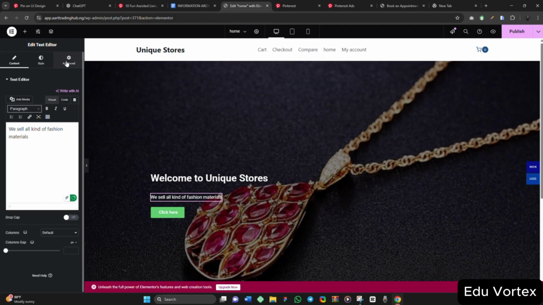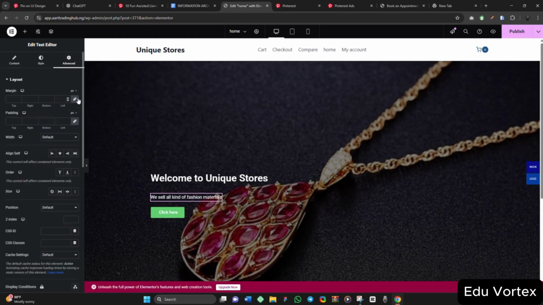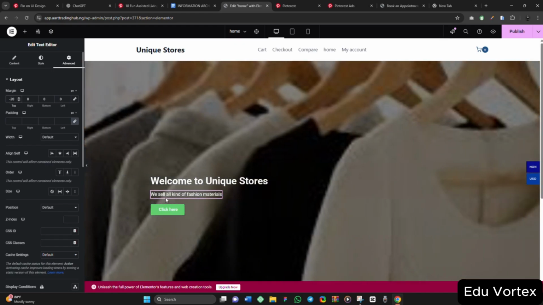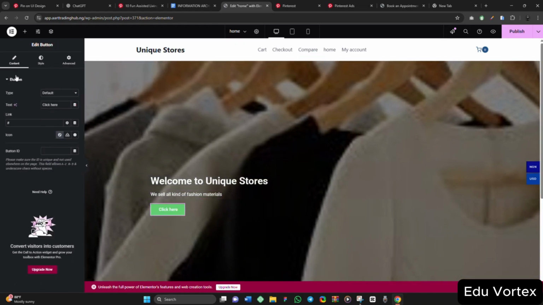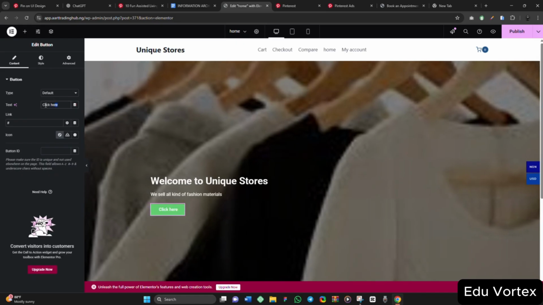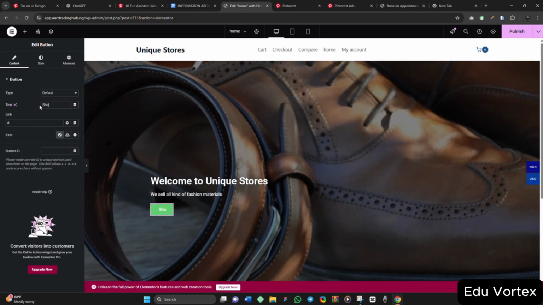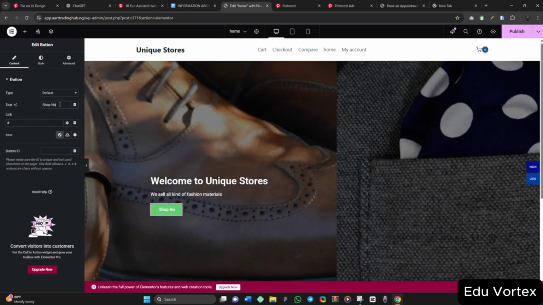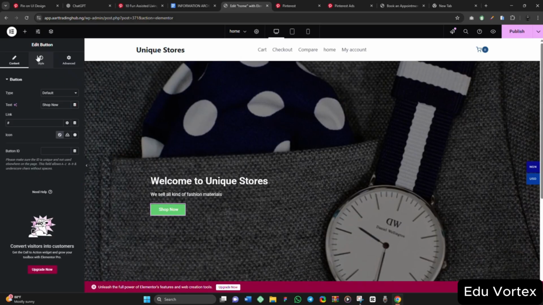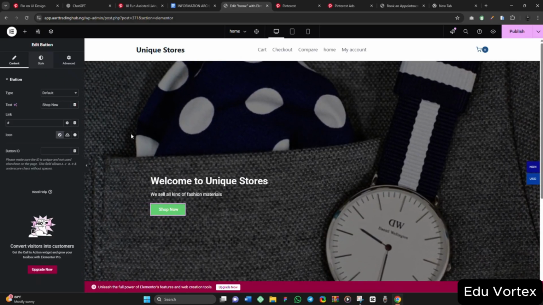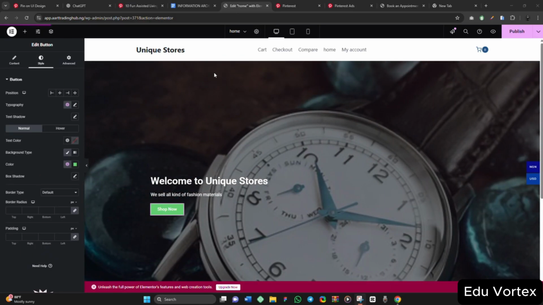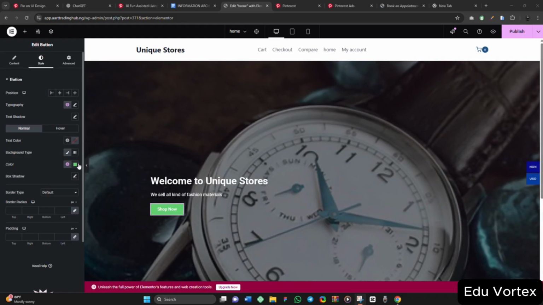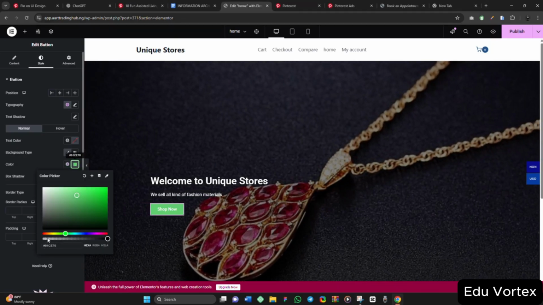So I will love to adjust the margin. I will give it a margin top of -20 like this. So I'll come back to this button and click on shop now. So for this button, I will just do shop now. Then I will change the background. I will give it a background color of black.